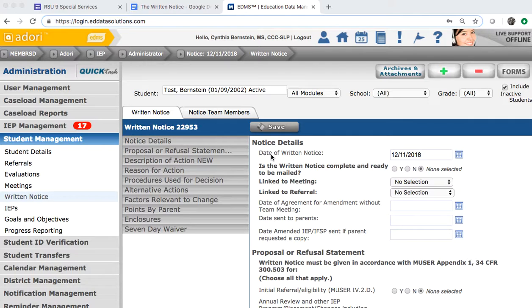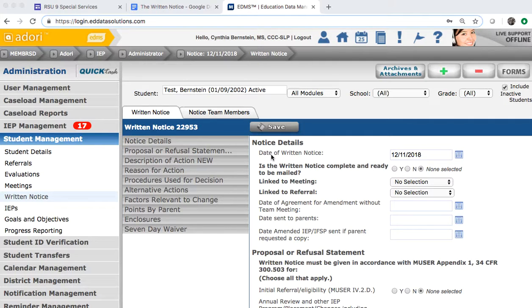If the written notice goes out to the parents after the start date, input from all team members is needed to change the determination, and an amended written notice is needed to document that change. To ensure parents have 7 days prior written notice, please follow these steps.